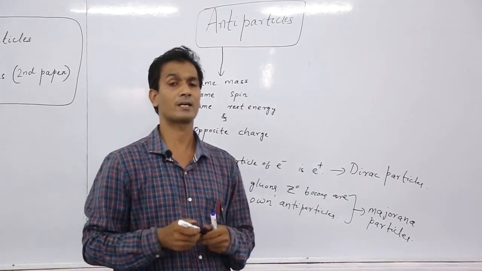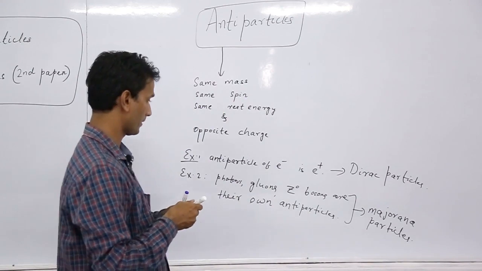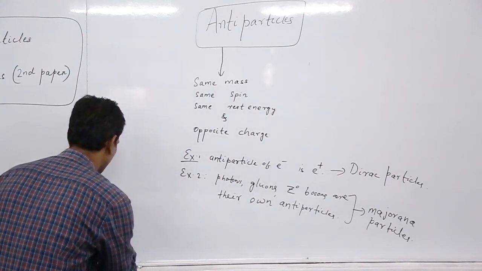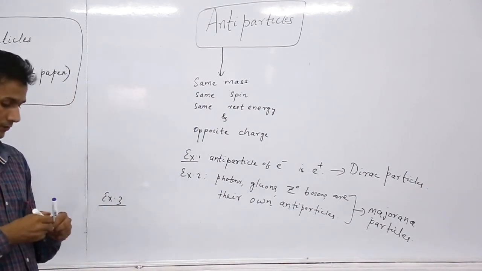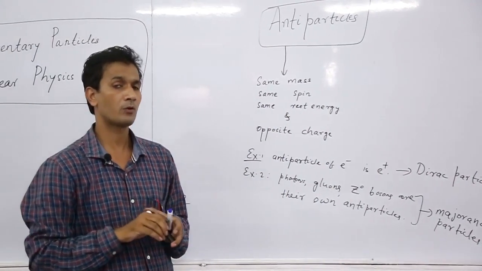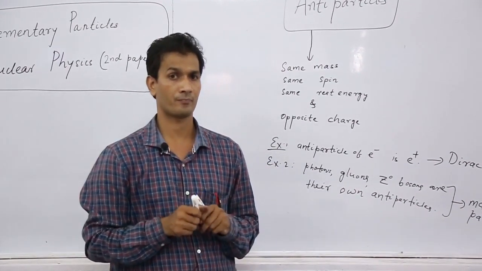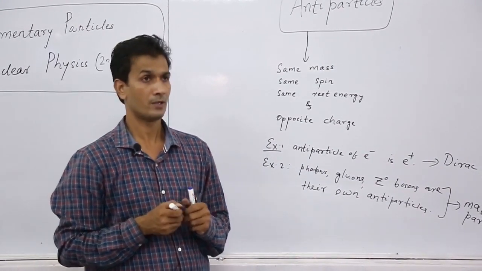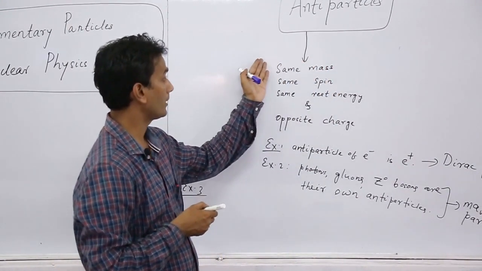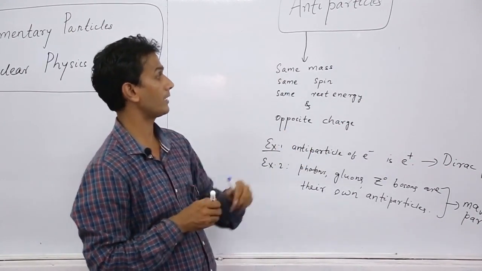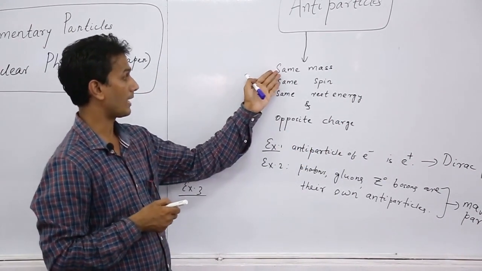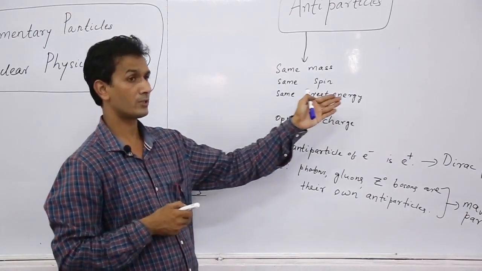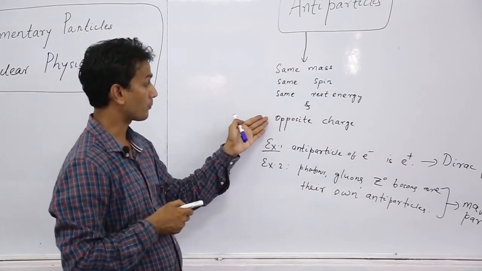Then another type of antiparticles exist. For example, example 3, neutron. So neutron is a neutral particle. So its antiparticle is antineutron. When we discuss antiparticles, we say that the antiparticles have the same mass, same spin, same rest energy as the corresponding particle, but opposite charge.